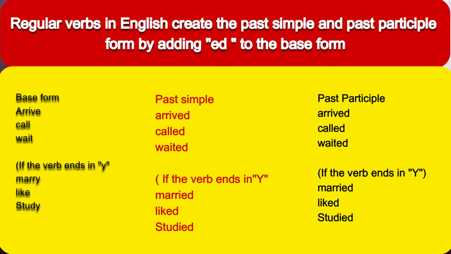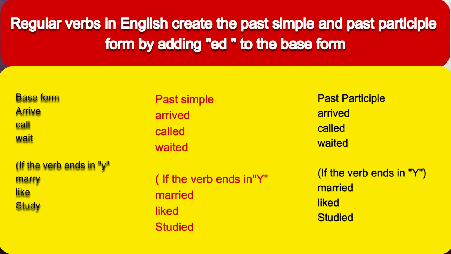Wait, waited, waited. Okay? If the verb ends in a consonant and y, we change the y to i and add ed. For example, base form is marry. So y is there at the end, and before y there is a consonant.